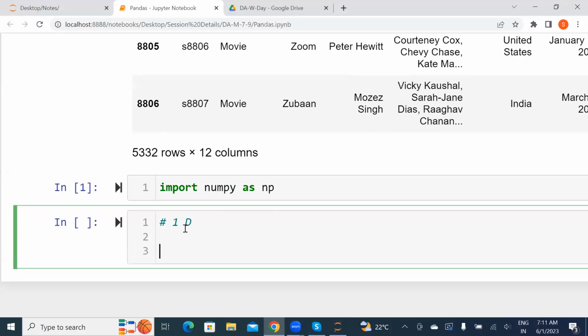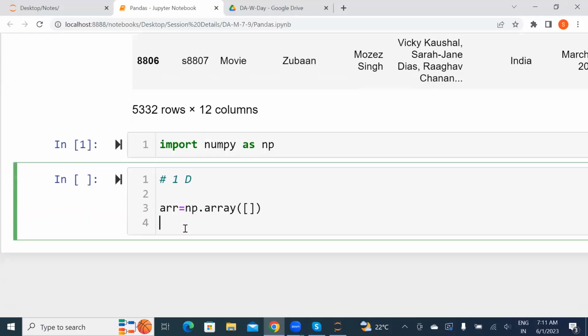Okay, already we imported. Take an array, np.array. Inside that, for 1D, I'm taking an empty array, because we need to add to the array there. Now from the user we need to ask for int, or float, depending upon your requirement.